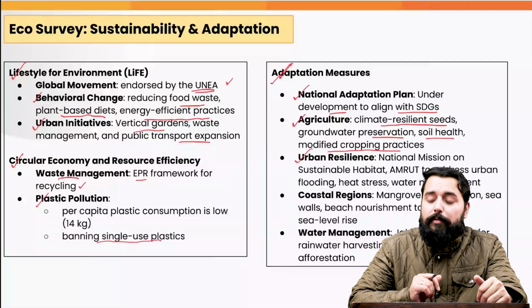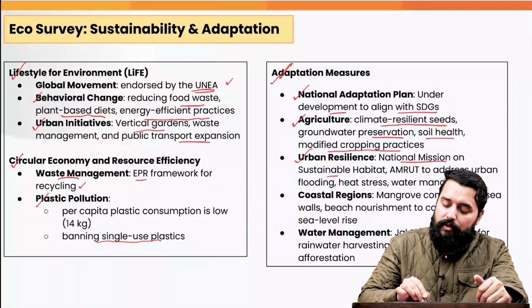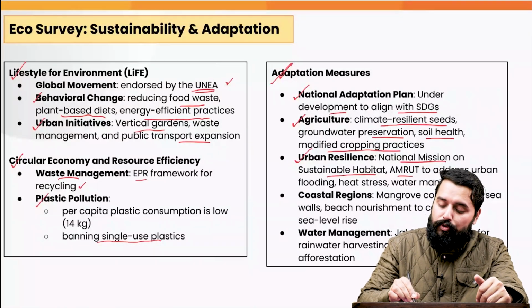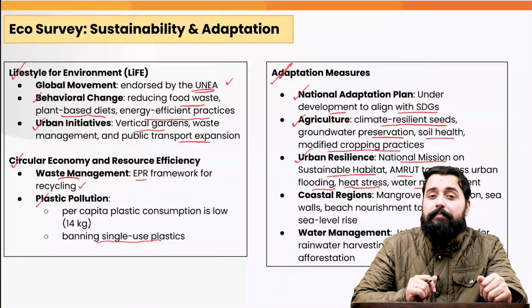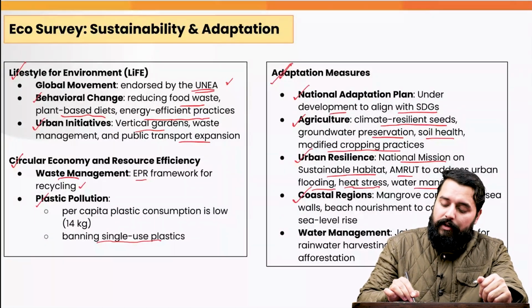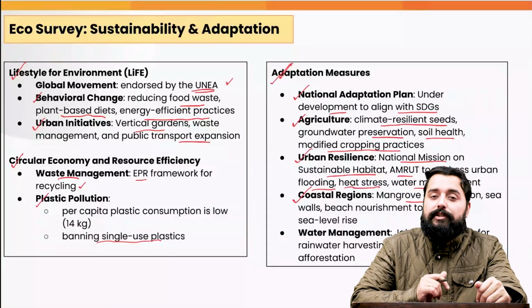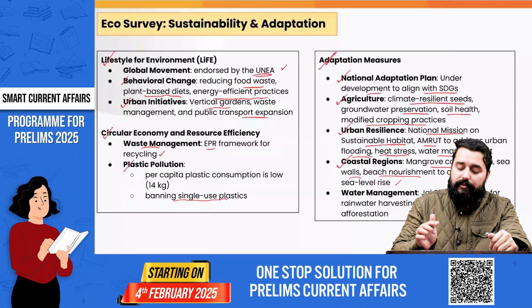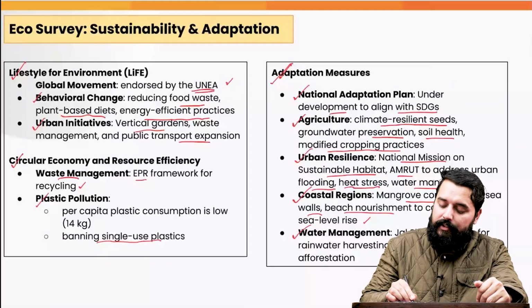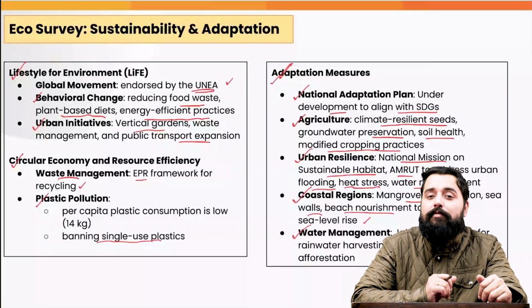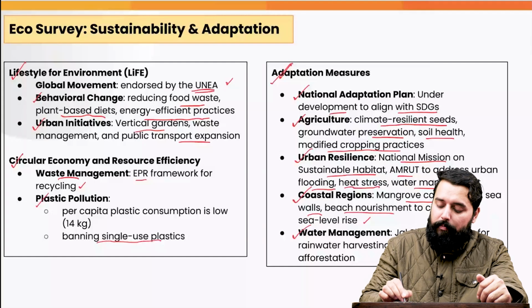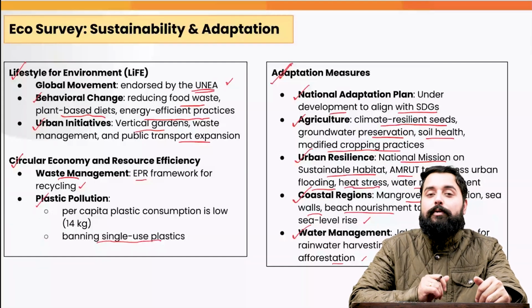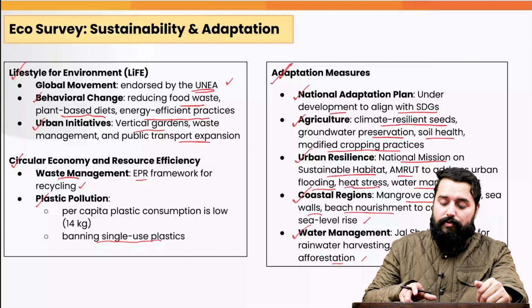We are promoting urban resilience through the National Mission on Sustainable Habitat, Amrut Mission to address the urban flooding, heat stress, water management, etc. In the coastal regions, we are promoting mangrove conservation, sea walls, beach nourishment to combat the sea level rise. And for water management in general, there is the Jal Shakti Abhiyan for the rainwater harvesting. The water body mapping is being done and afforestation promoted to ensure that we are adapting to climate change also.